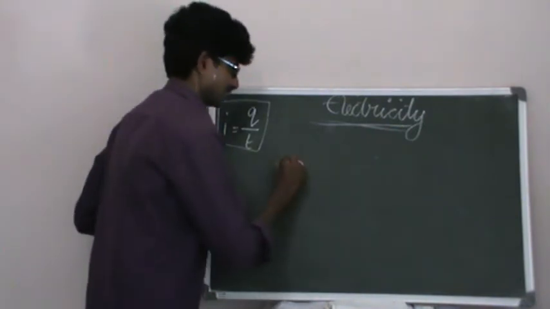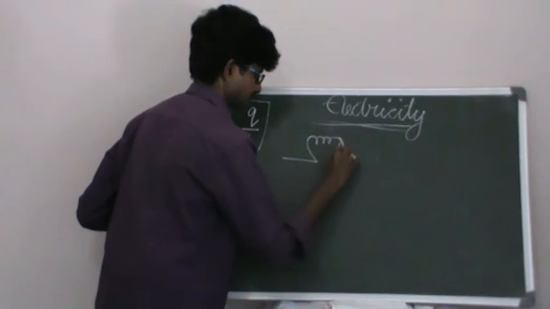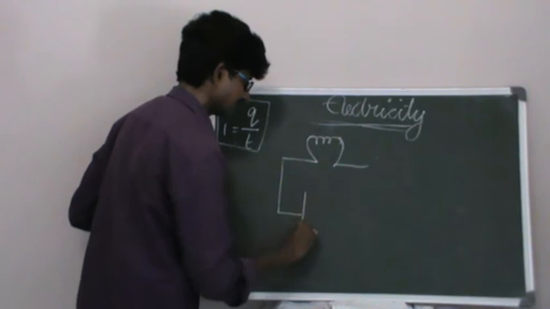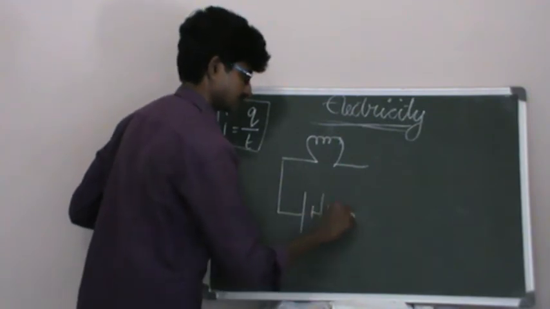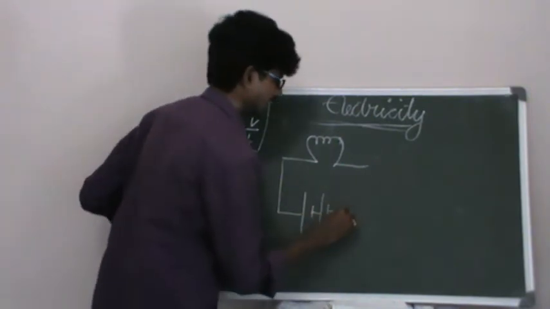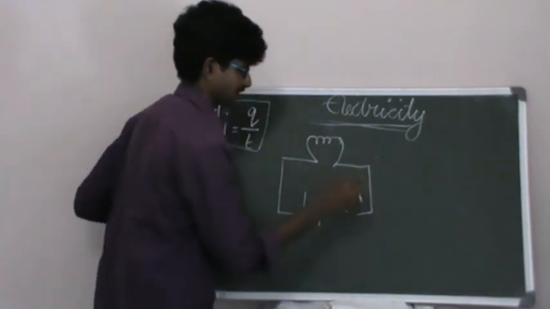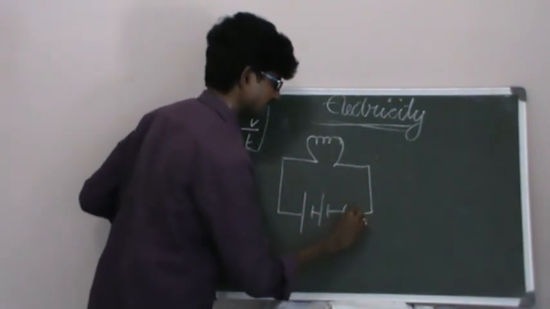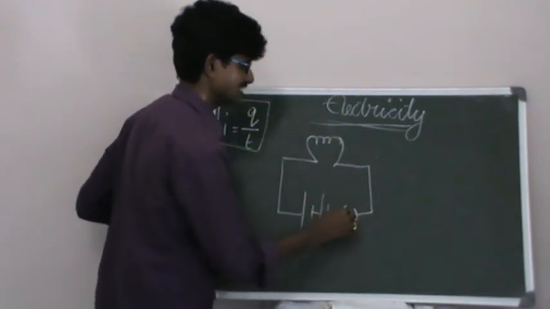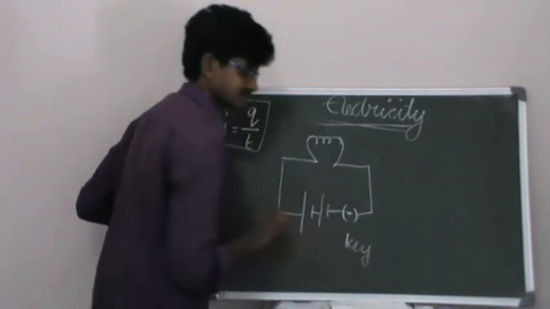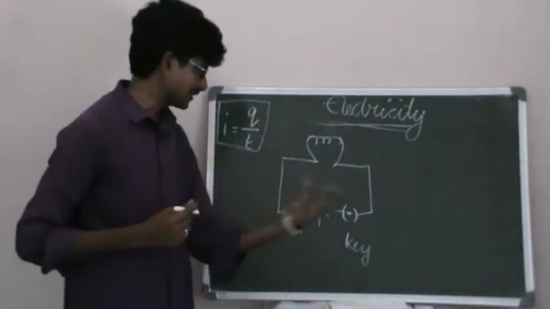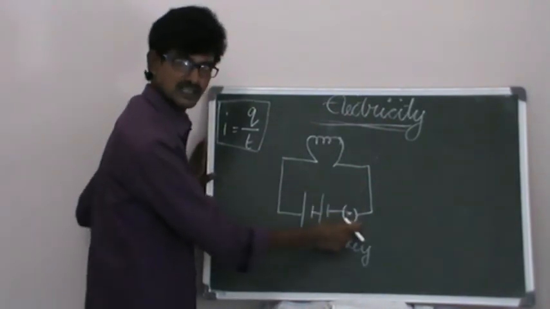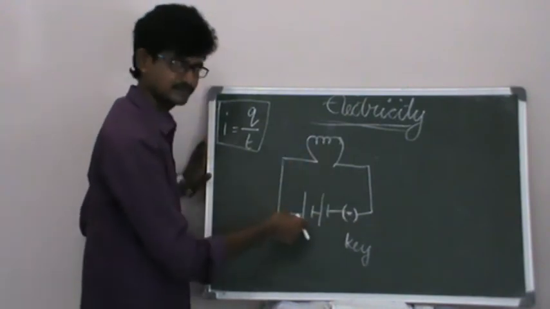Right, now supposing, let us take a basic small circuit. Like I'll take a bulb, connect it to a battery, and then with the help of a switch the circuit is closed. This switch we can draw in this symbol, and this is the so-called key. Key or switch, same. Now, is there any break? When the key is closed, the circuit is continuous.